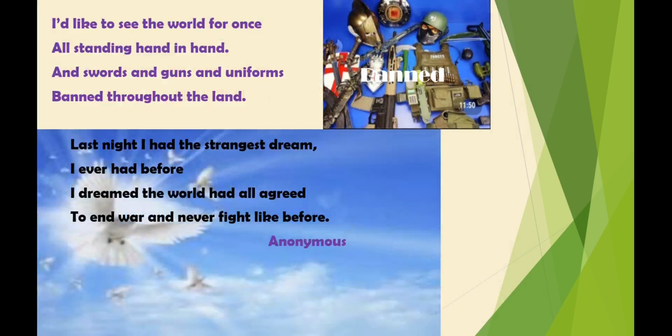And swords and guns and uniforms banned throughout the land. In this line, he wishes for this specifically, not any other thing. He especially wished these swords, guns, and uniforms to be banned throughout the land, all over the world. Why? He wishes to see these things banned because they are the sources or products of war, and because they represent war, he wished them to be banned. In other words, he wished war banned throughout the land, throughout the world. That was what he wished.